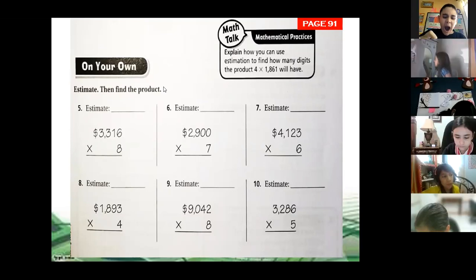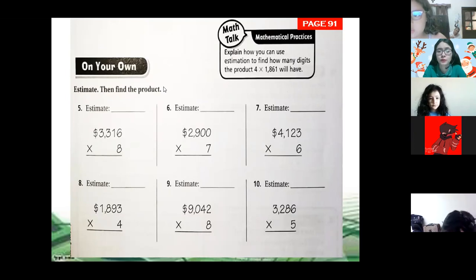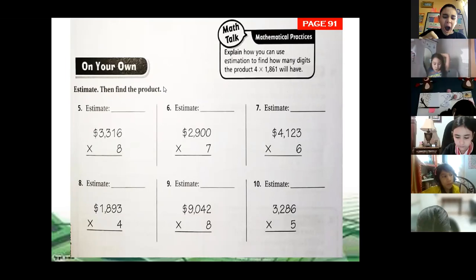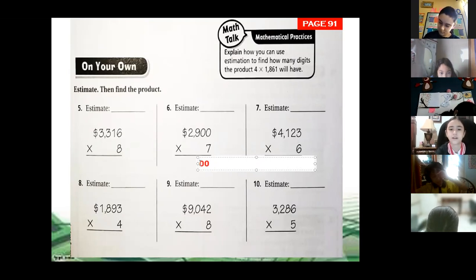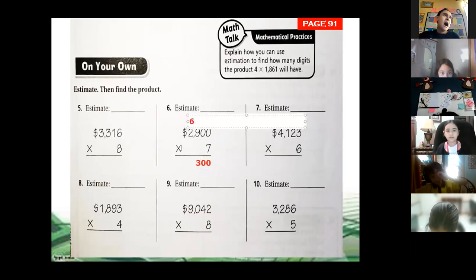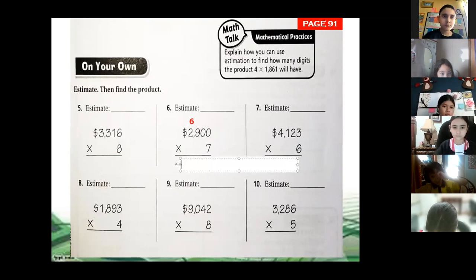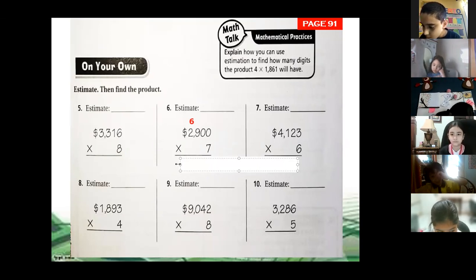Lucia, tell me, you finished number 6? Okay, what is the answer of 2,900 times 7? 0 times 7, 0. 7 times 9 equals 63. 7 times 2, 14, plus 6, 20.